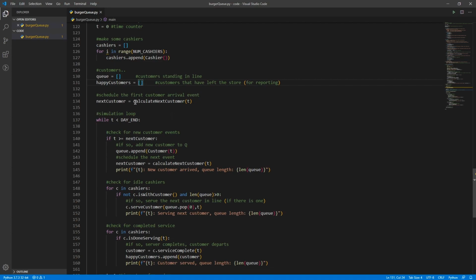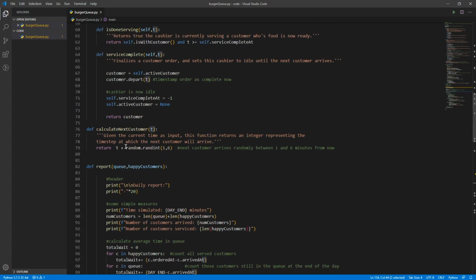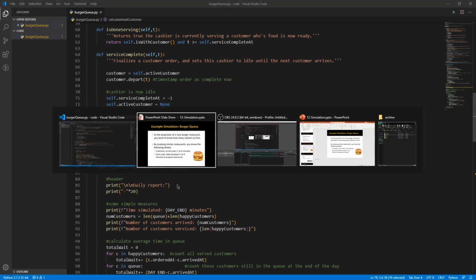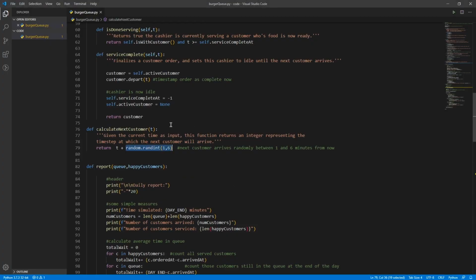Now, new customers work by figuring out when the next customer comes in, one customer at a time. So this function, calculate next customer, takes in the current time step, which starts off at 0. And let's go up to this function here. It takes the current time and essentially just adds a random number between 1 and 6. So the next customer will show up from 1 to 6 minutes from now, because of the information that we learned: the customers will arrive every 1 to 6 minutes. So this is how we're representing that in our system. The next customer will just show up at the current time step plus that random duration.